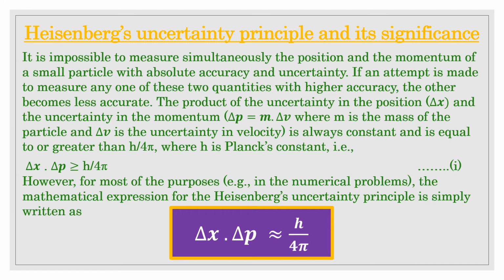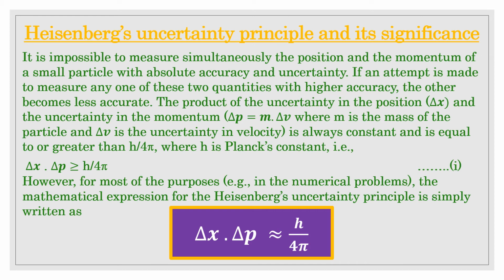Suppose we attempt to measure both the position and momentum of an electron. To pinpoint the position of the electron, we have to use light, so that a photon of the light strikes the electron and the reflected photon is seen in the microscope. As a result of the hitting, the position as well as the velocity of the electron are disturbed.